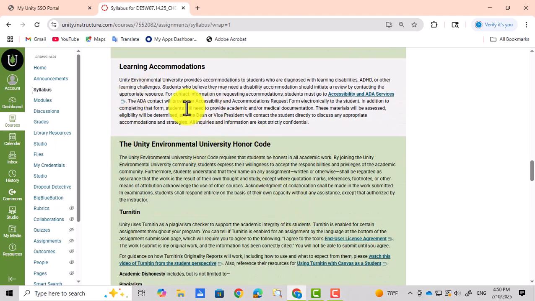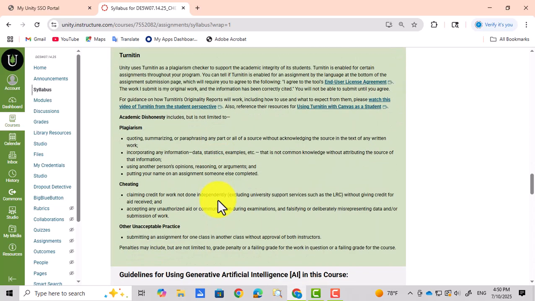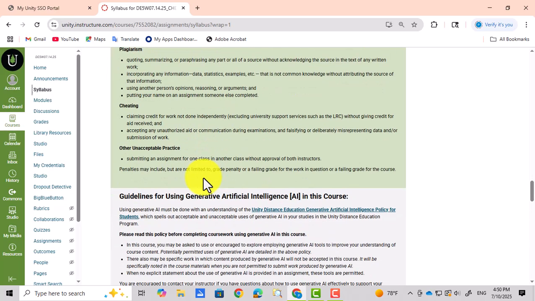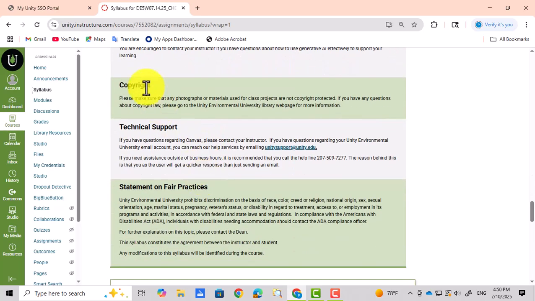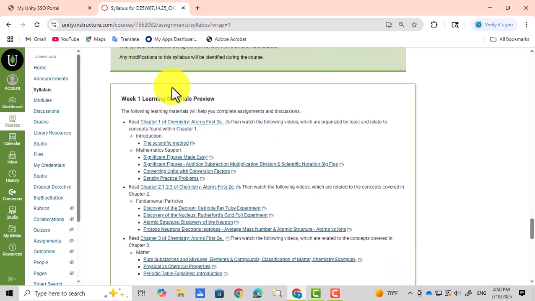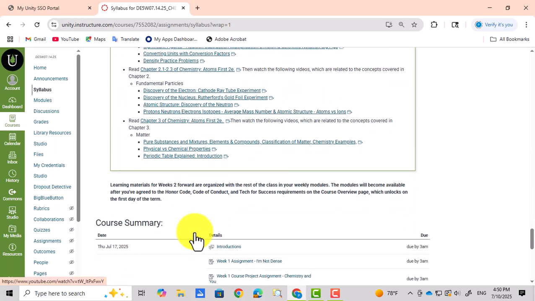So learning accommodation, you will see here what you need to do if you fit these descriptions. Down here we have the policy on plagiarism and cheating, and Turnitin is used to check your work at all times. Copyright policies. Here we have a learning material preview for the course.